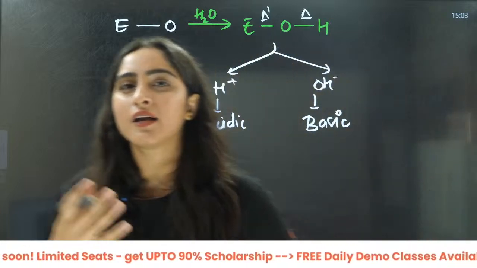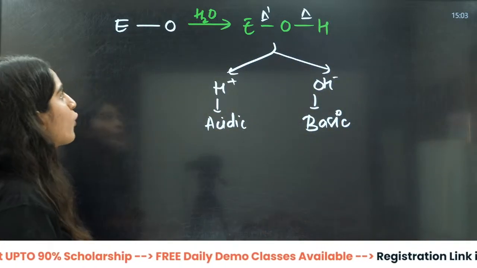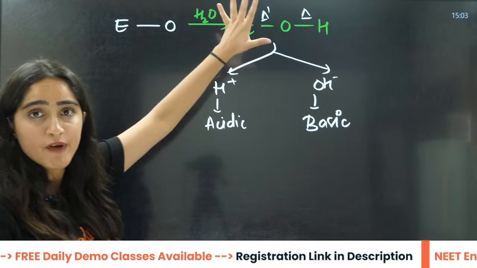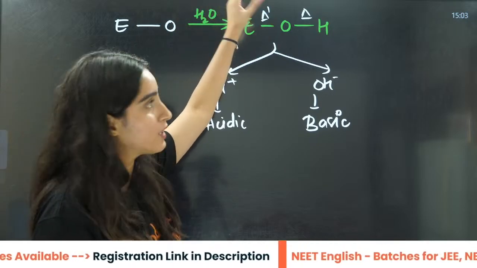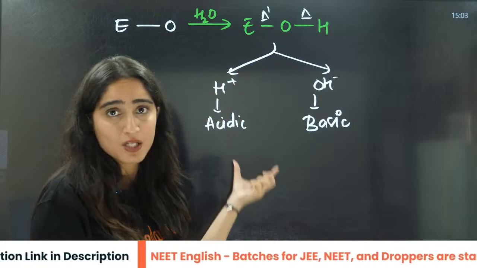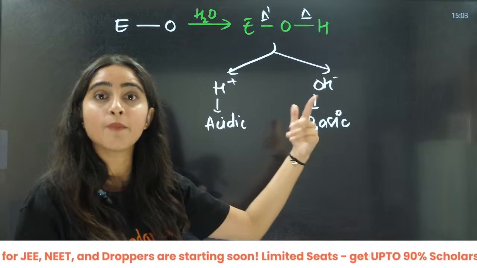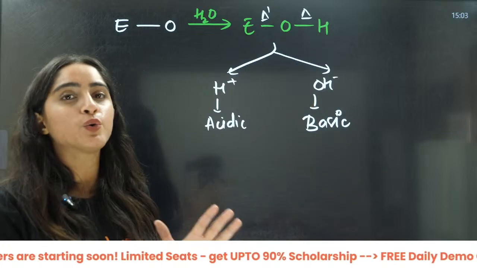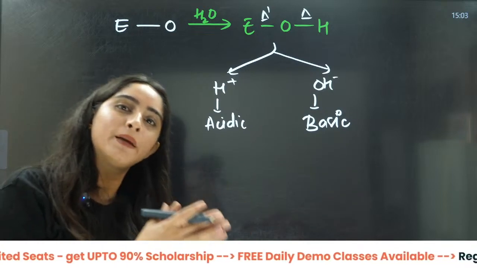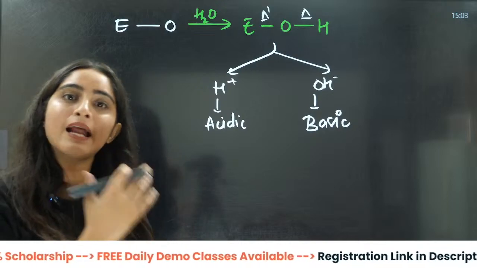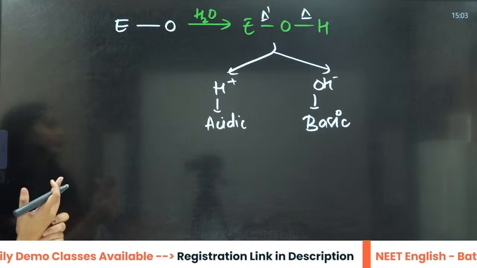This is what you used to do in your earlier classes, metals and non-metals. You used to just cram this: any oxide, when given excess of water, if it gives H positive, it is an acidic oxide. If it gives OH negative, then it is a basic oxide. Usually we know that oxides of metals are basic in nature and oxides of non-metals are acidic in nature.